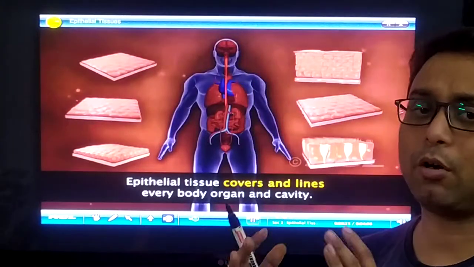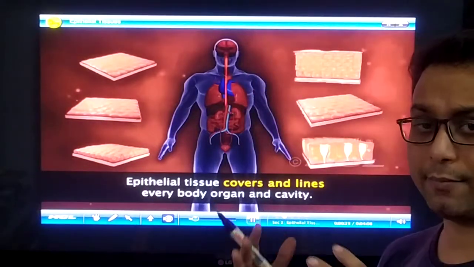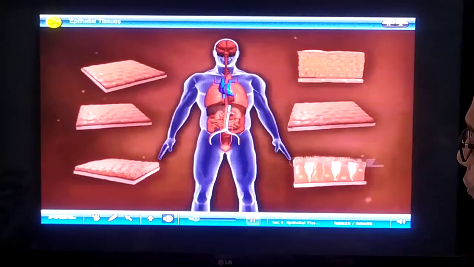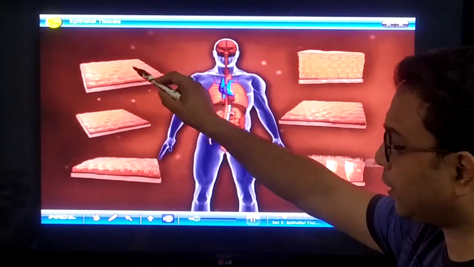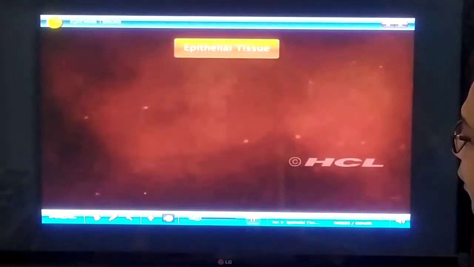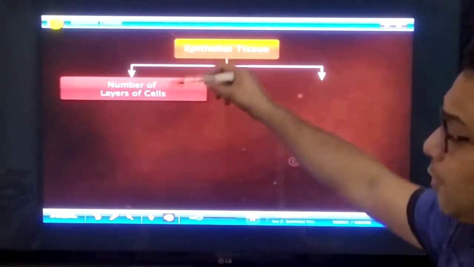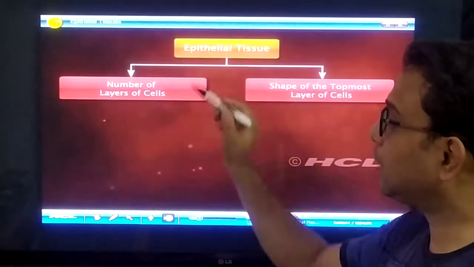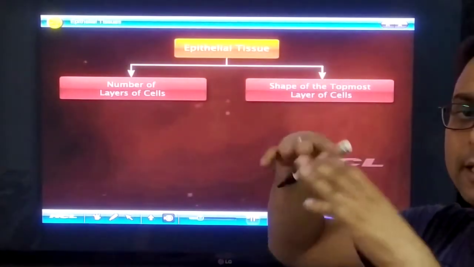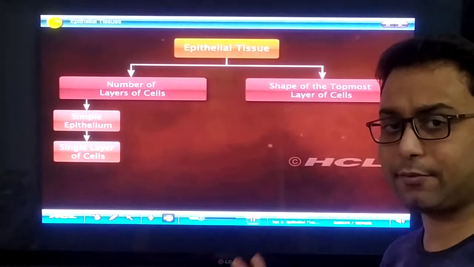I will tell you all of this information step by step, so that you are confident about this topic. Different types of cells are arranged together and form the different types of epithelial tissue, right? We classify epithelial tissue according to the number of layers of cells and the shape of the cells in the topmost layer.